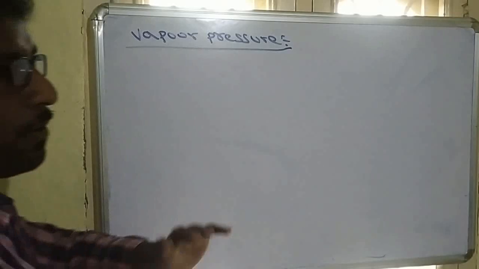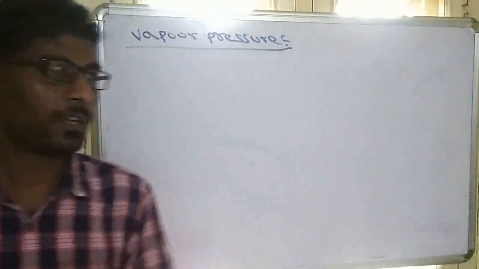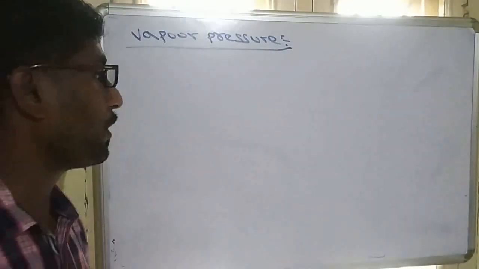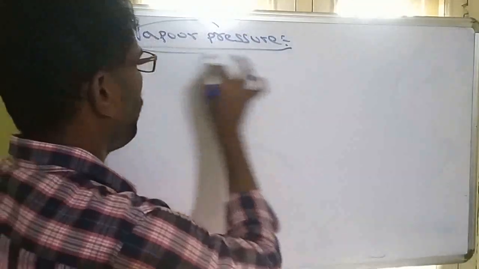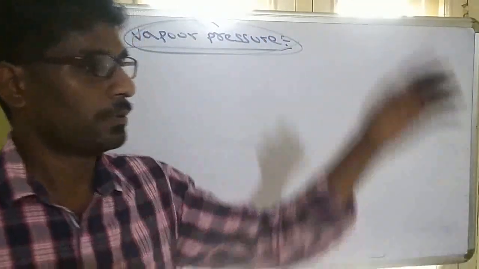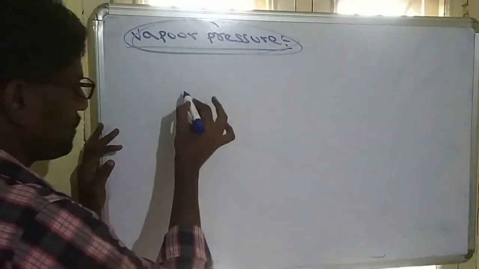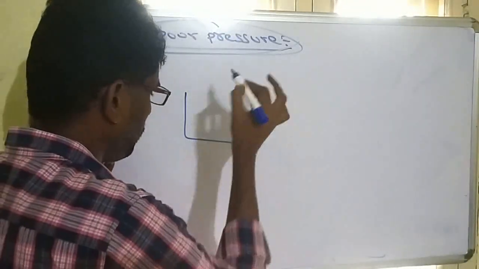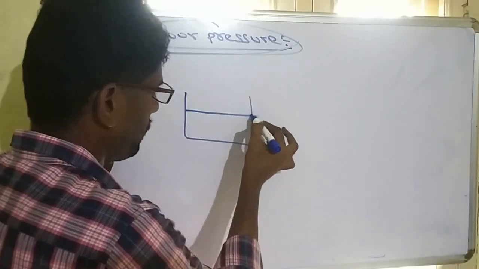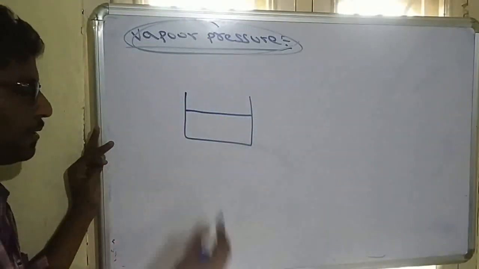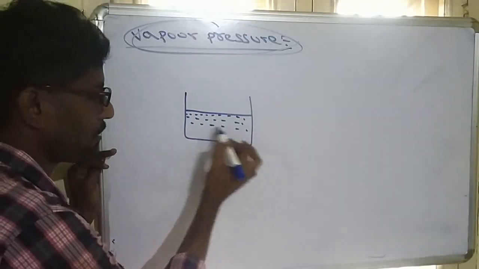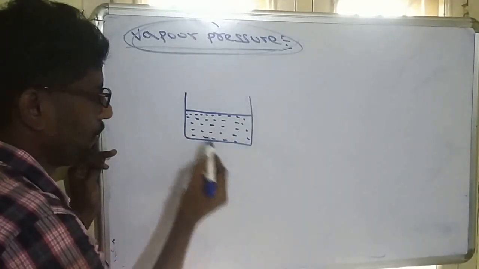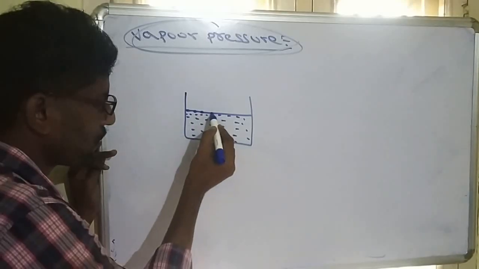So we completed concentration terms and also we completed solubility. So next topic will be vapor pressure. So what is actual vapor pressure? Just say this, for example, if you are taking water in a beaker. So this total is water, all these are the water molecules, H2O molecules. And this is also water molecules.